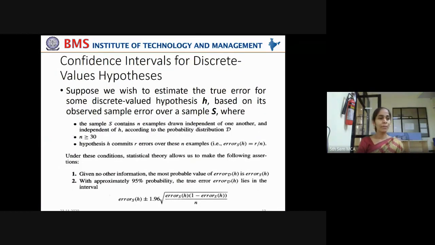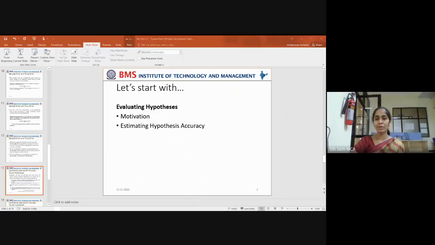Okay, time up. I think this concept, confidence intervals for discrete valued hypothesis, we can cover in the next class. Any doubts still, students? New chapter. If you don't understand the starting concepts, it will be difficult for you later. So are the concepts clear that have been taught today? Any one of you, can you confirm?